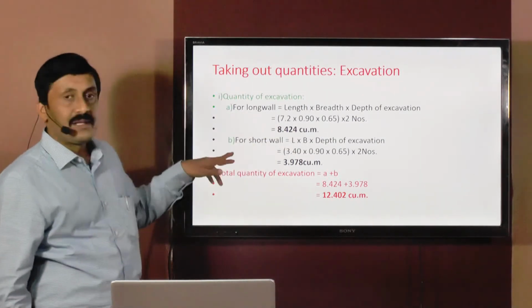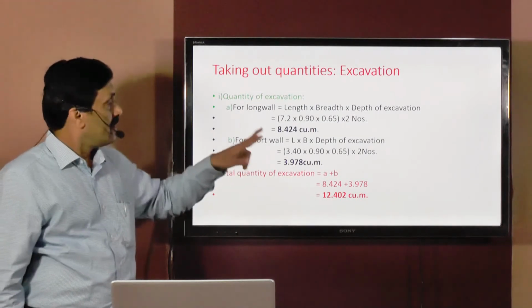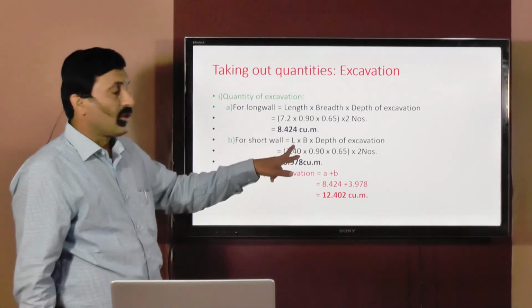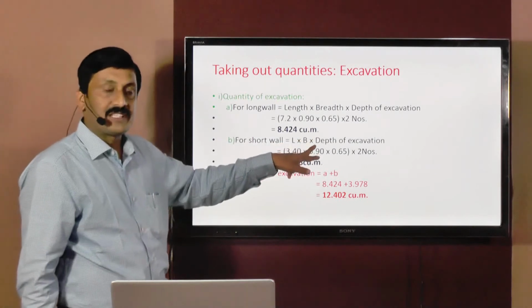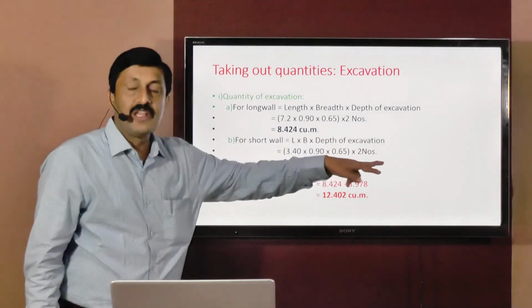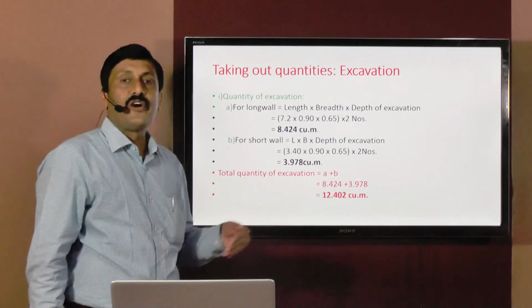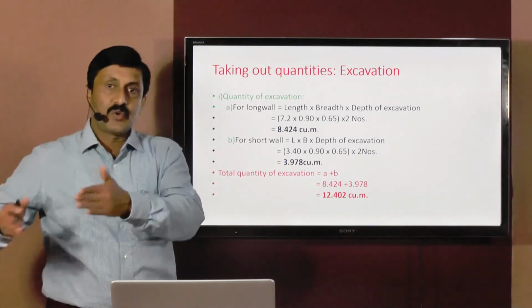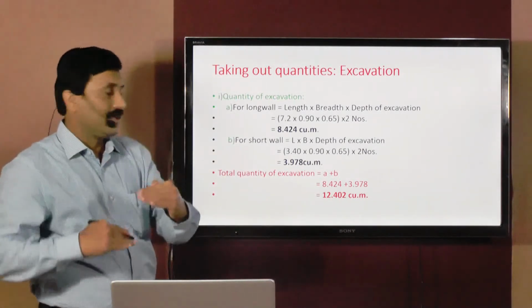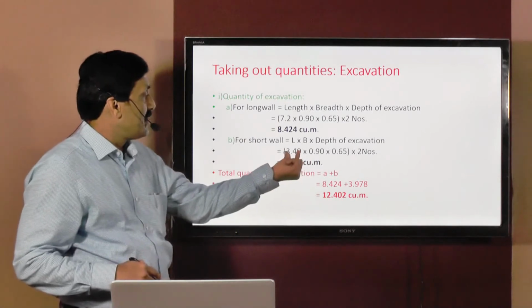Then second part is short walls. Concept is same, length of short wall multiplied by width of excavation multiplied by depth of excavation. You get quantity of excavation for those vertical walls, that is short walls. We treat them as into in. So this length is equal to 3.4 meters.